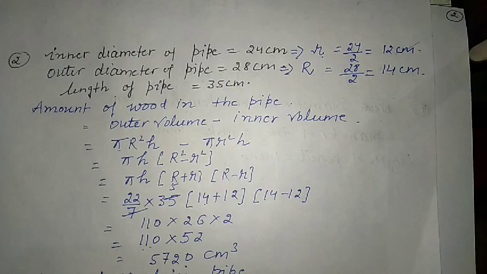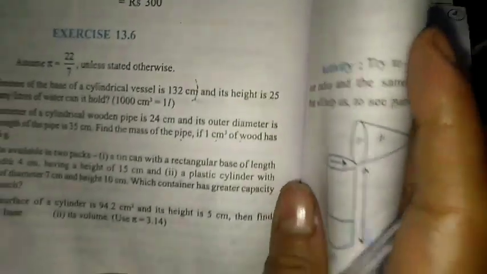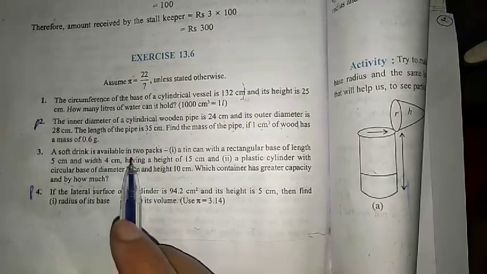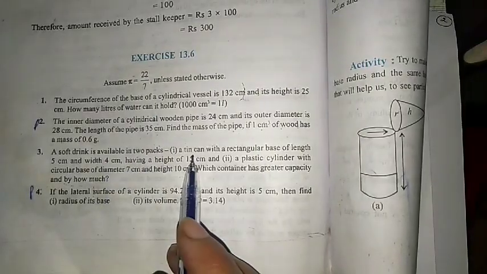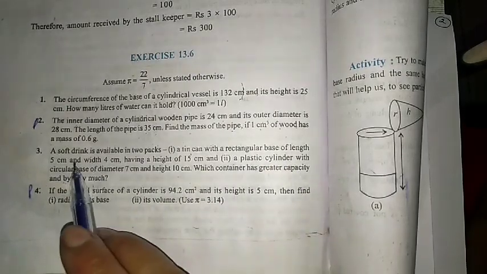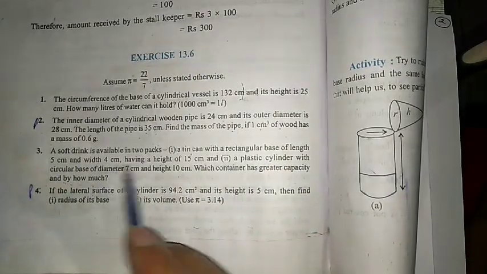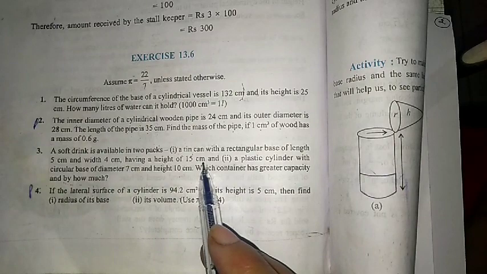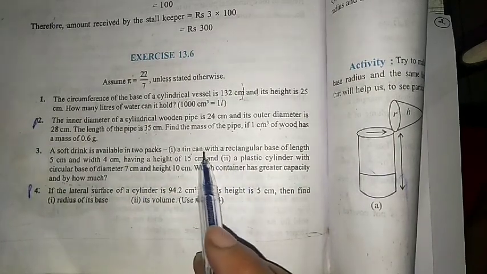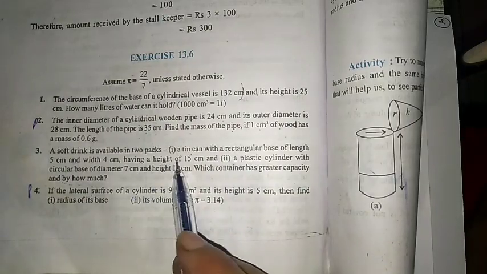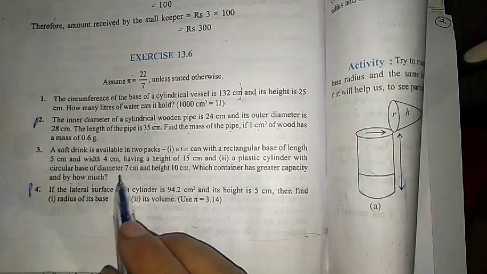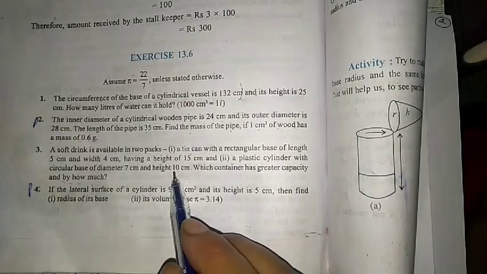Okay, now the next question, the third question. A soft drink is available in 2 packs. A tin can with a rectangular base of length 5 cm and width 4 cm, having a height of 15 cm. This is rectangular, meaning cuboid, so first we will find the volume of the cuboid, L into B into H. A plastic cylinder with a circular base of given diameter, so we can get the radius, and a given height.